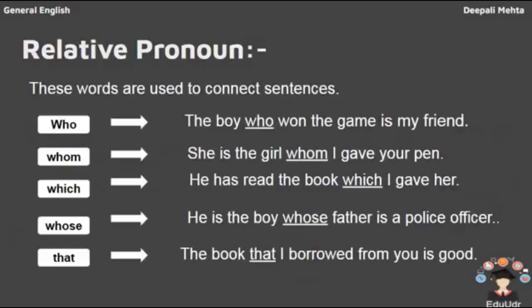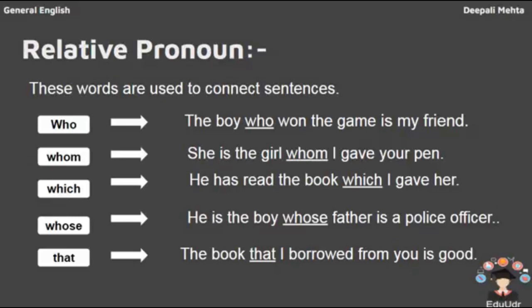The second one is relative pronoun. These words are used to connect sentences. Whenever we need to connect two sentences, we use a relative pronoun to show a kind of relation. There are basically 5 relative pronouns: who, whom, which, whose, and that.